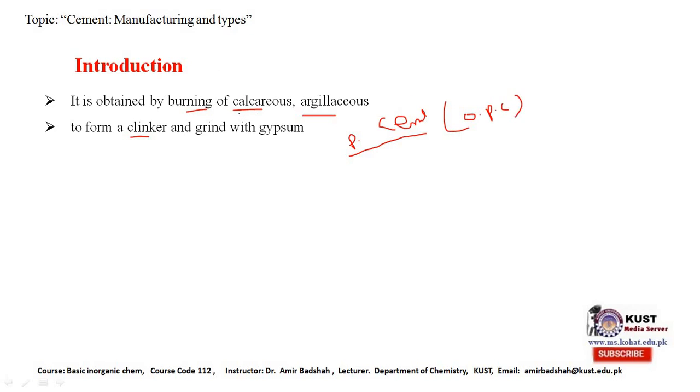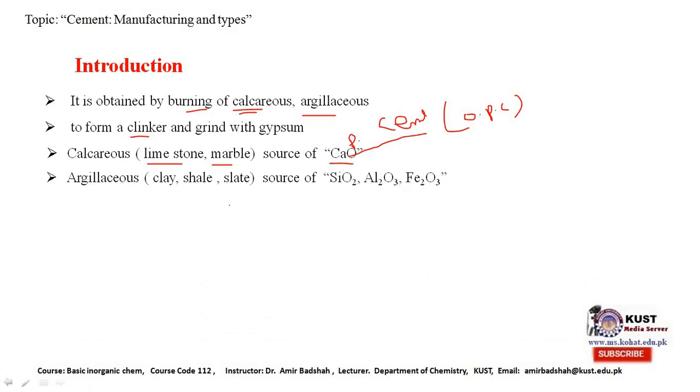What are the materials present in the calcareous and argillaceous materials? The calcareous material may be in the form of limestone or marble. These are the source of calcium oxide, which is also called unslaked lime. Argillaceous materials include clay, shale or slate. Shale is a form of clay, and when the shale is in grain form, it is called slate. Argillaceous materials are the sources of silica, alumina, and iron oxide.